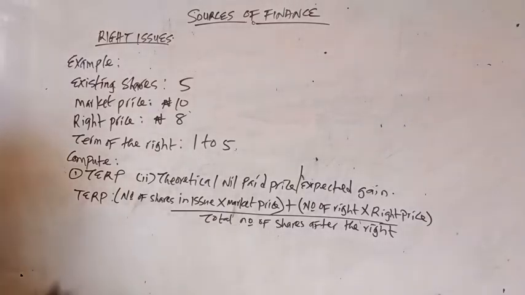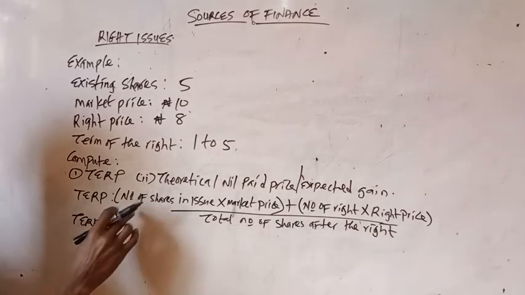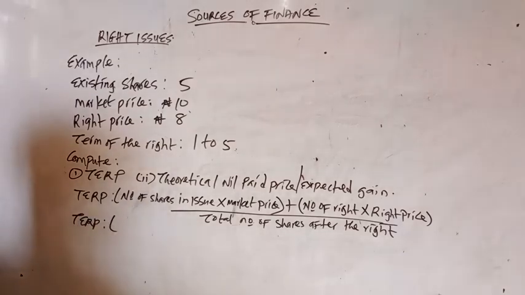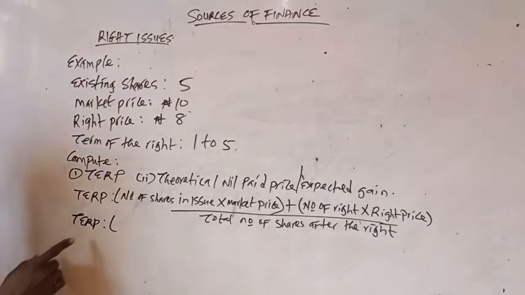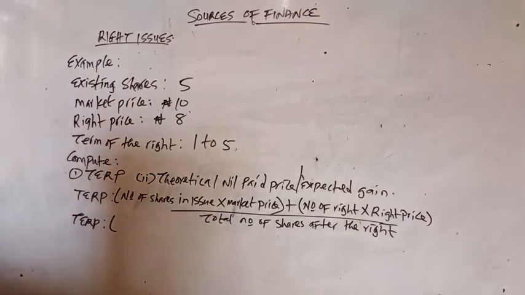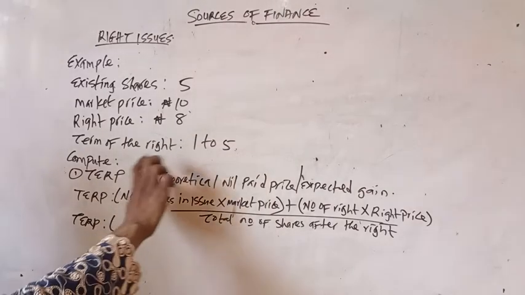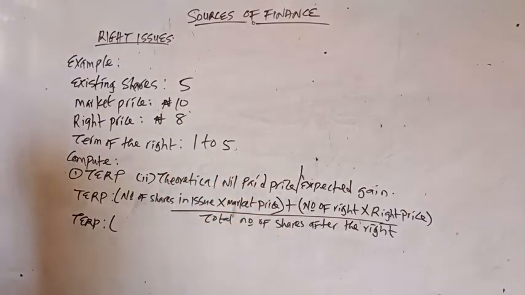So therefore, TERP now gives us number of shares before the right. From this question, how do we determine our number of shares before the right, the number of shares in issue? The term of the right is going to tell you the number of shares in issue, if the examiner did not tell you specifically.